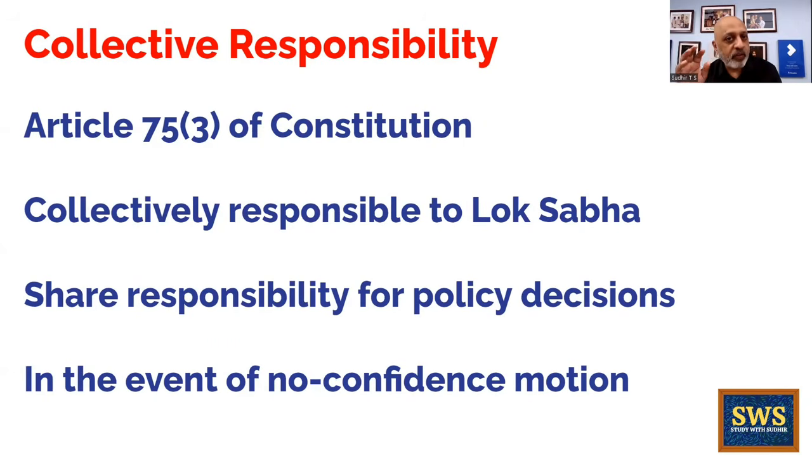Now, under Article 75(3) of the Constitution, the Council of Ministers is collectively responsible to the Lok Sabha. Is baat ko please don't get confused. Don't write parliament out there. Collectively responsible to the Lok Sabha. Why are they collectively responsible to the Lok Sabha? Because only till such time that that particular ruling party has a majority in the Lok Sabha can it continue being in the government. Hai na? So if it loses majority in the Lok Sabha, it automatically falls. So it's collectively responsible to the Lok Sabha.